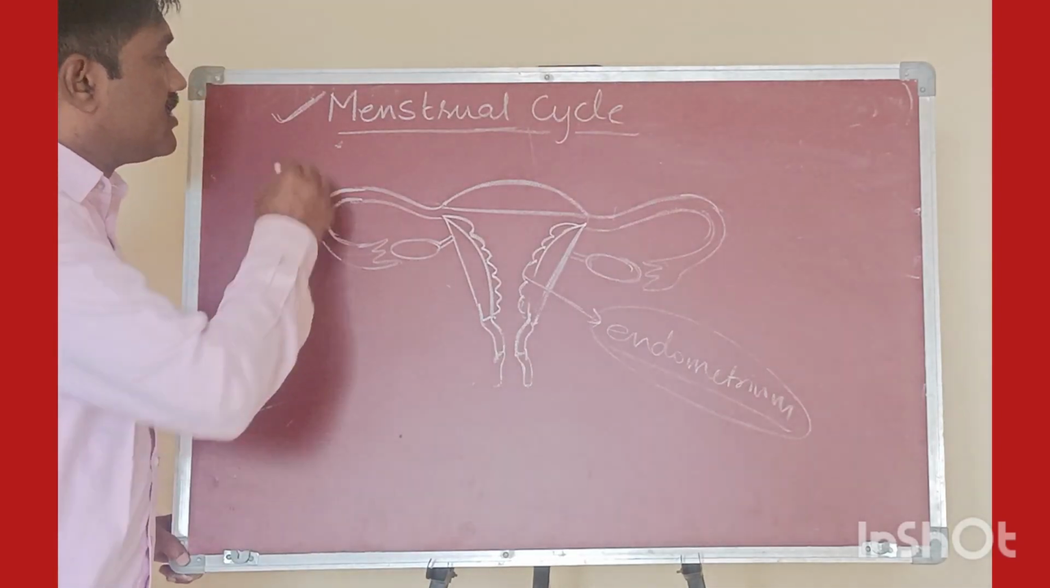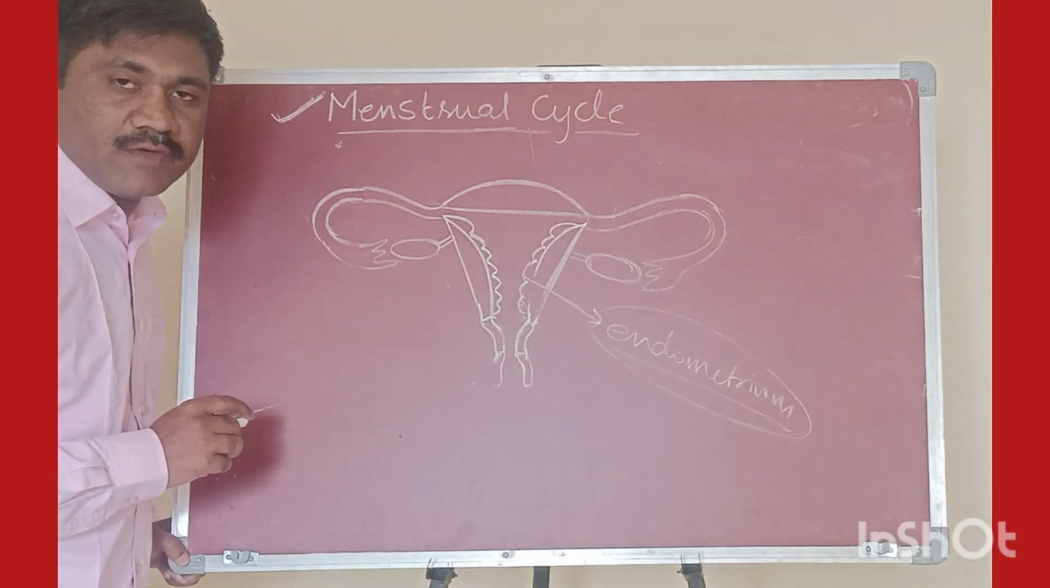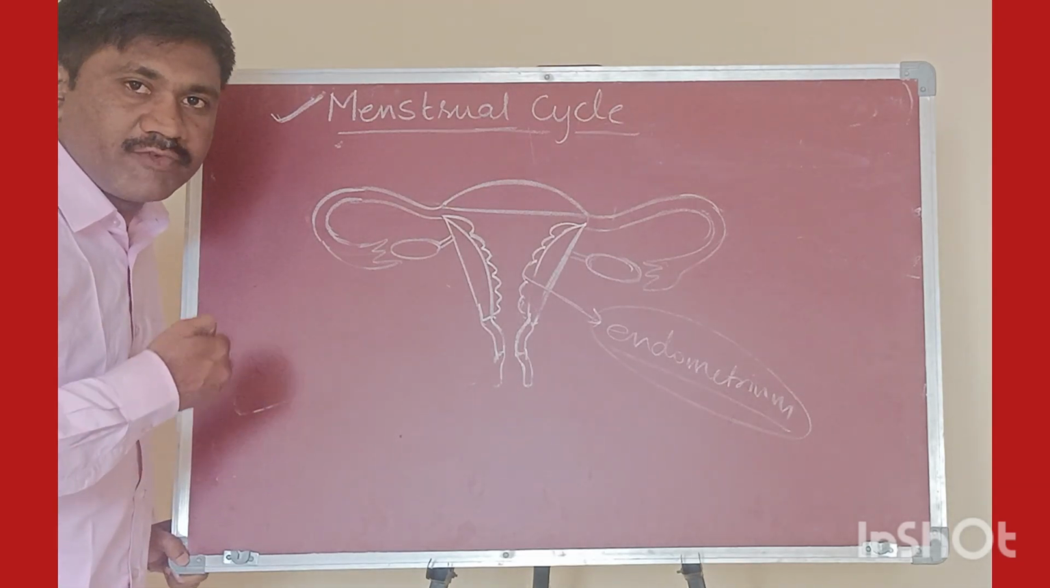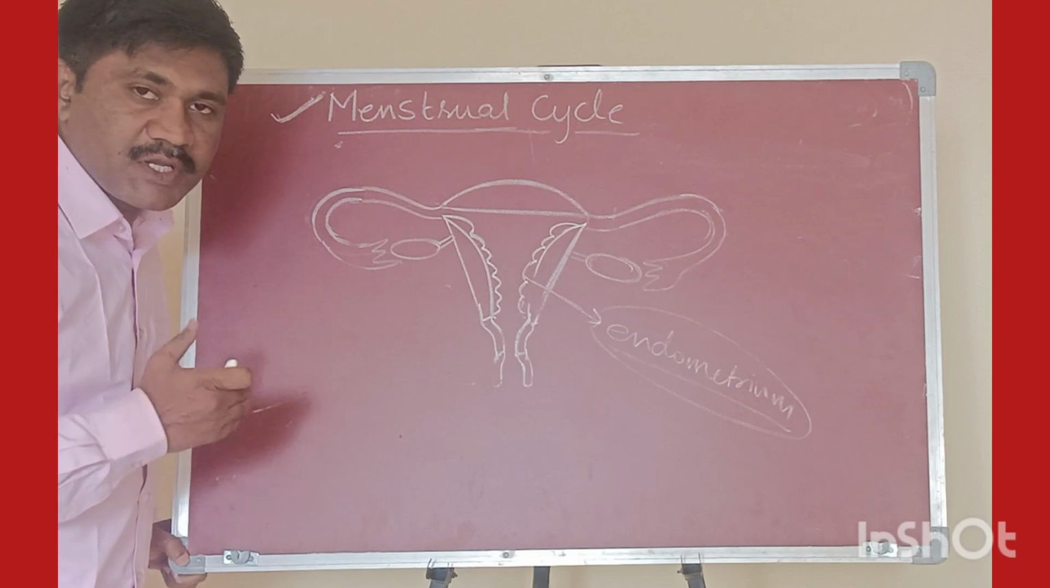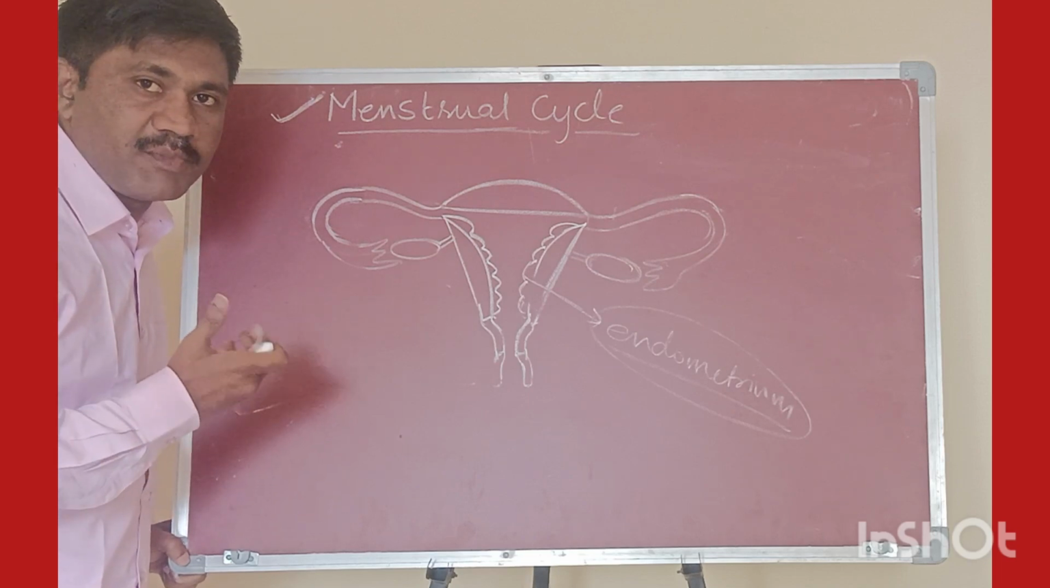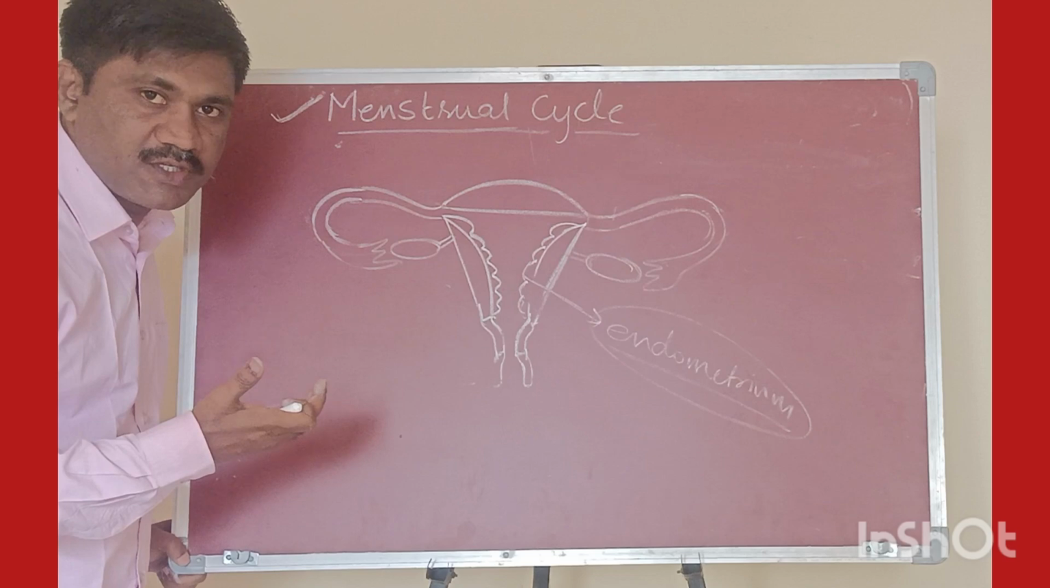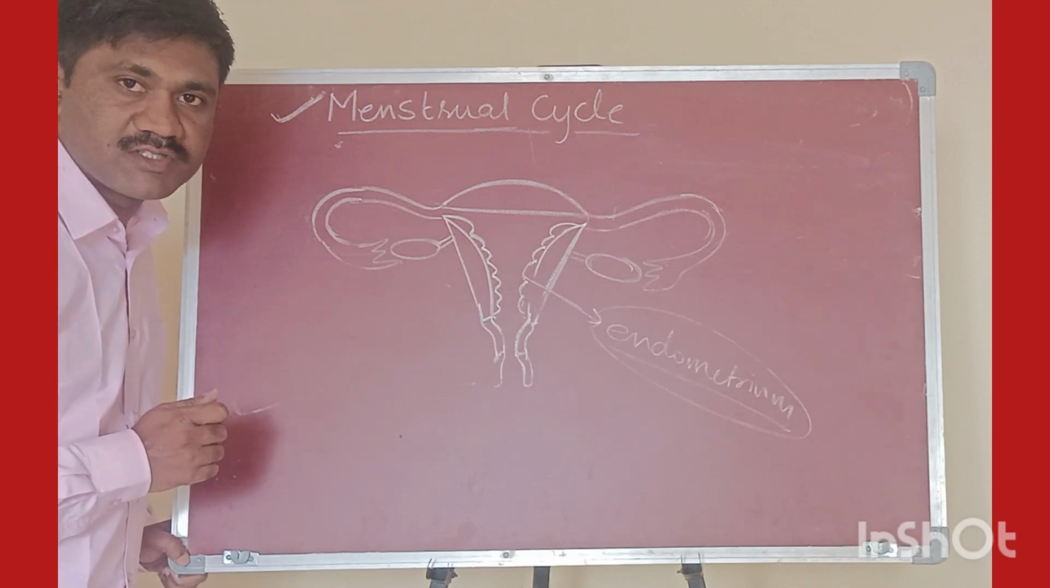Today in this session, we will see the menstrual cycle. In the previous session we already discussed the female reproductive system as well as the gametogenesis process, the spermatogenesis process and the oogenesis process. Now let's try to understand the menstrual cycle.